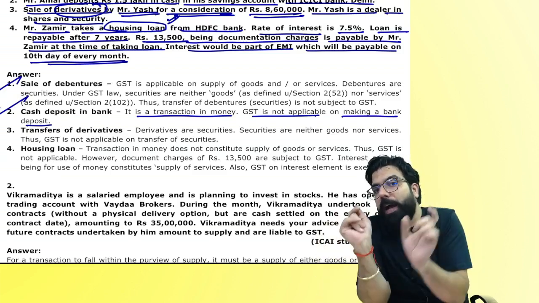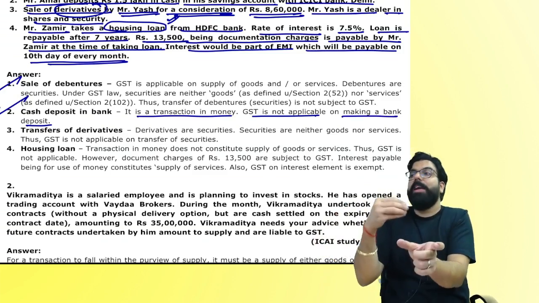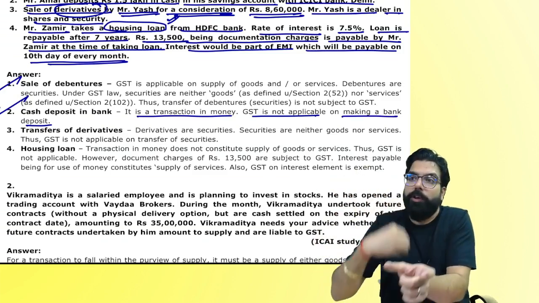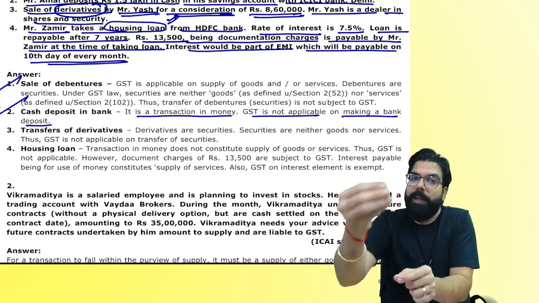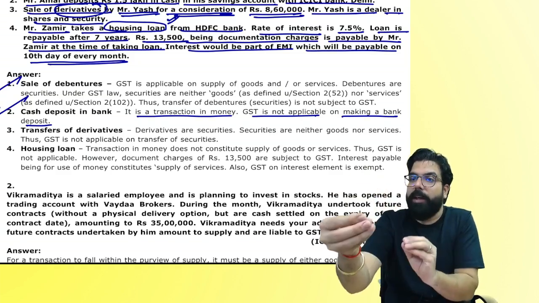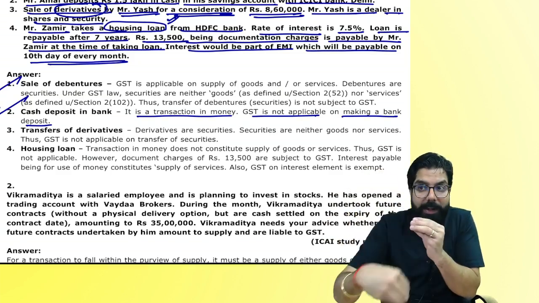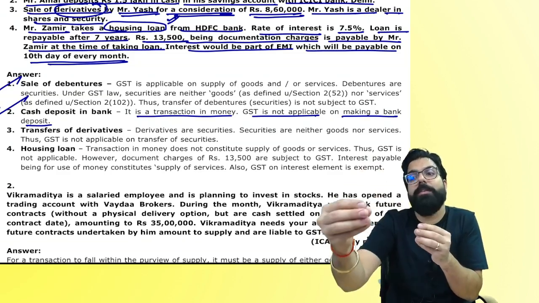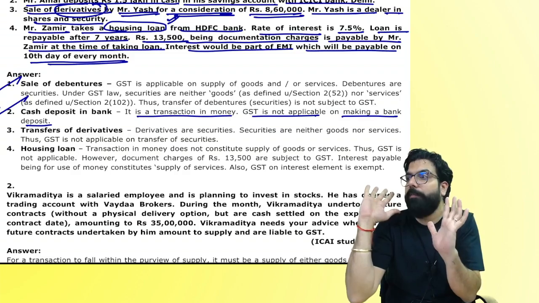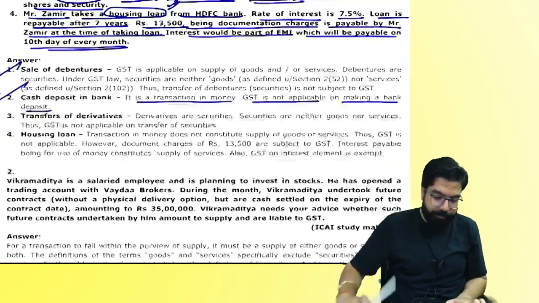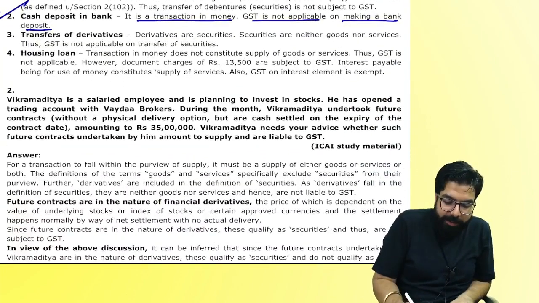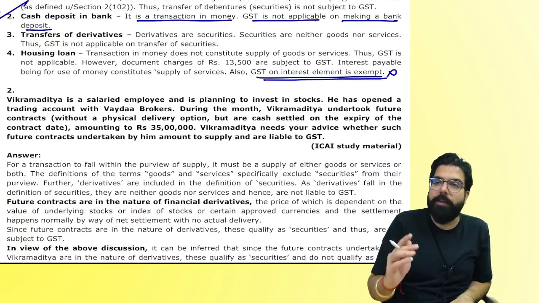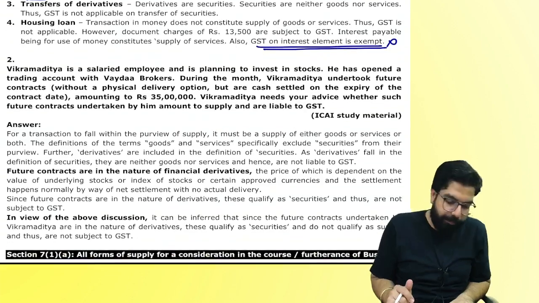We'll talk later. I am telling you interest is because the bank has gone ahead and given you money to use. You are paying interest. Is there a service given by the bank? A service of giving money to use. And in return, they are taking interest and they are taking documentation charges. Documentation charges, are they for a service given by the bank? Yes or no, everyone? Yes. See, but interest actually is exempt. I'll talk about exemption in the exemption chapter. Can I go ahead, everyone? Next.